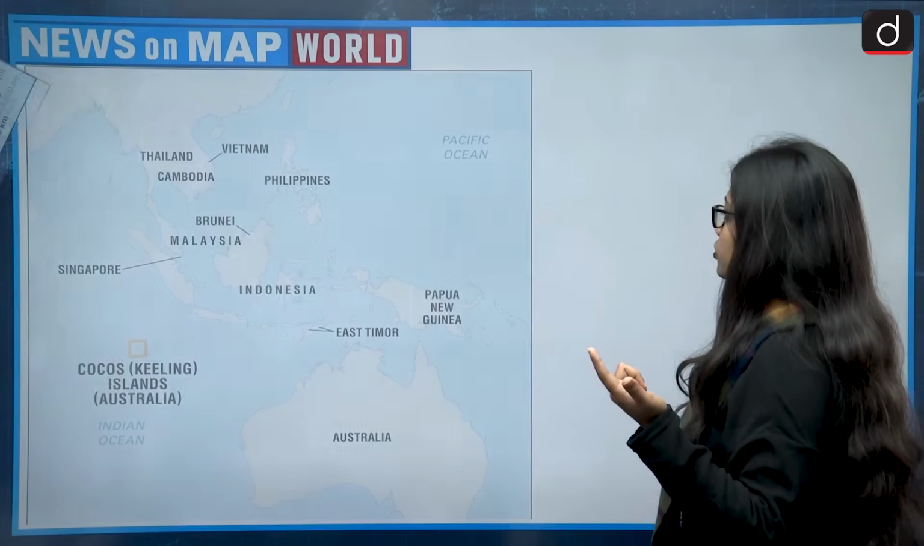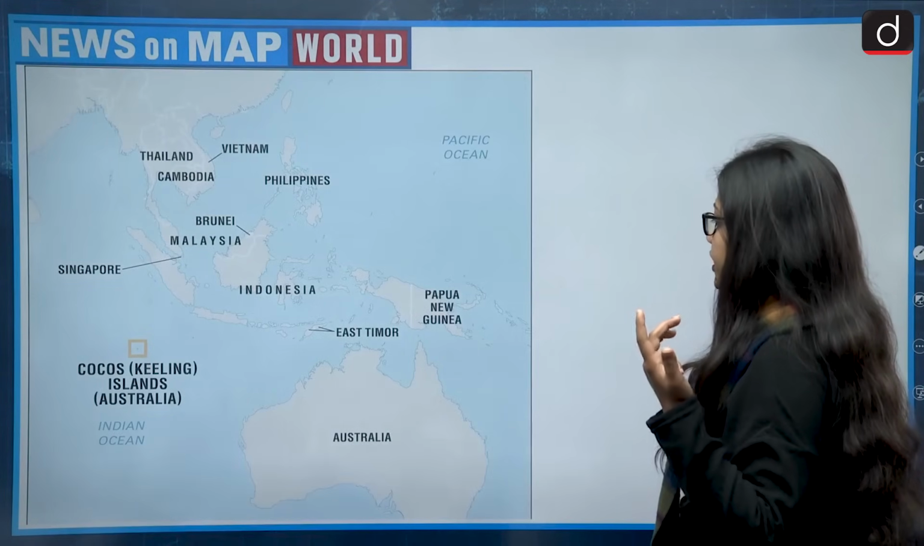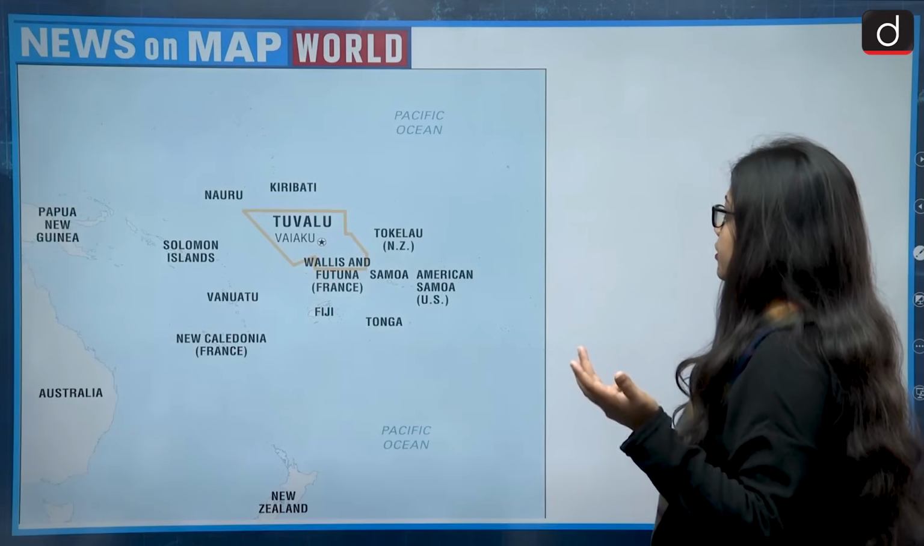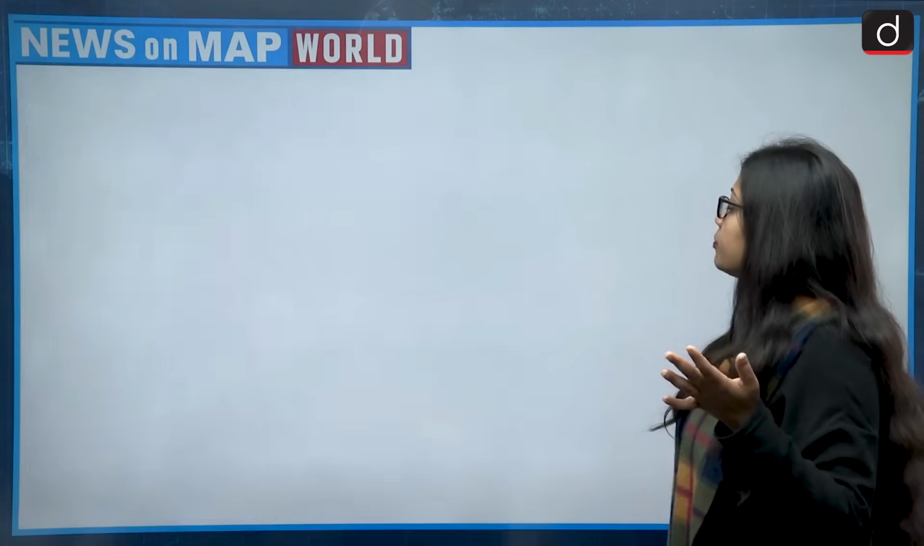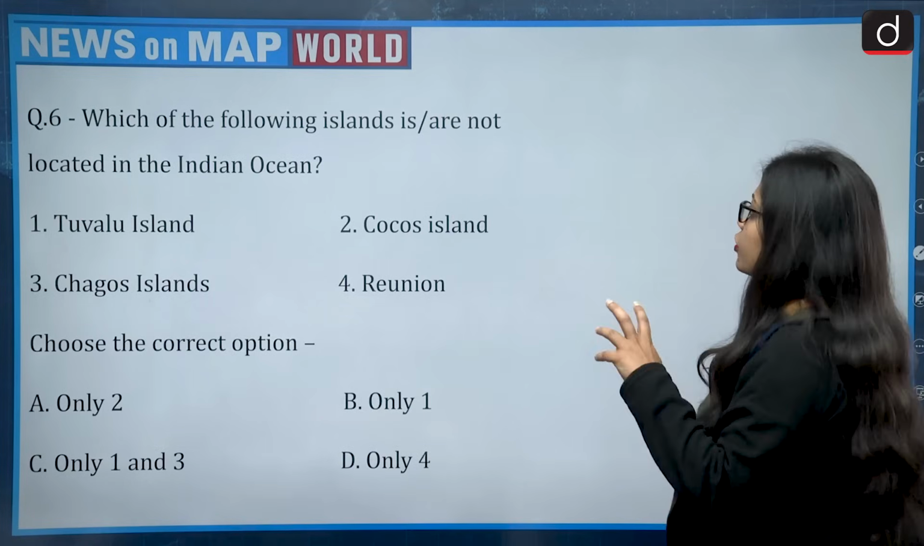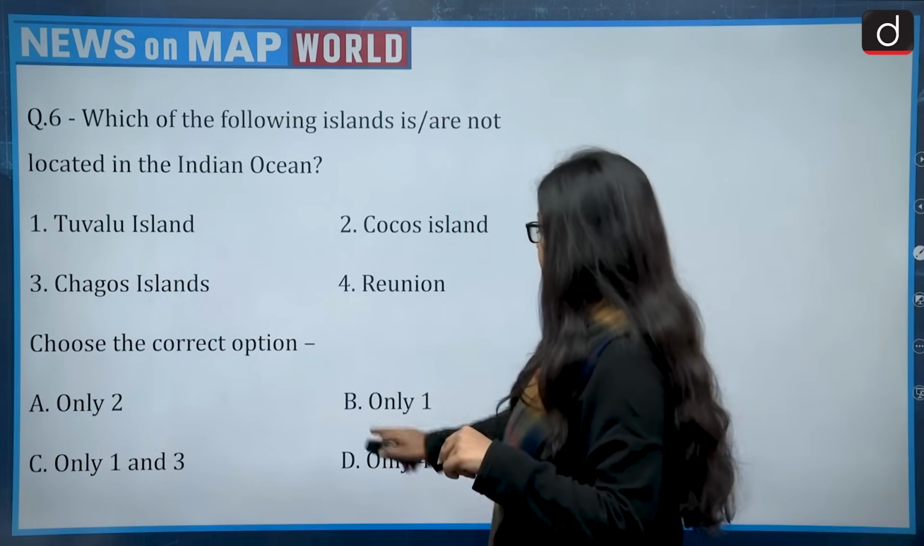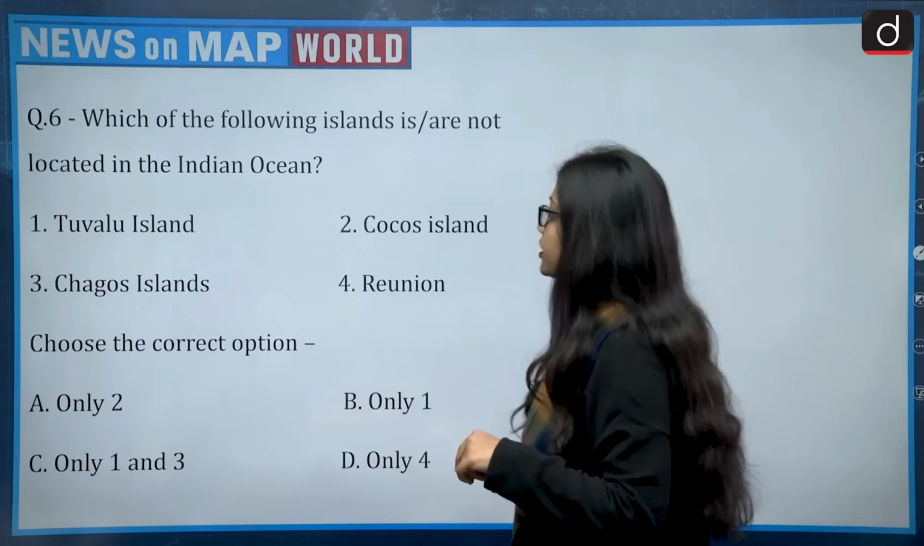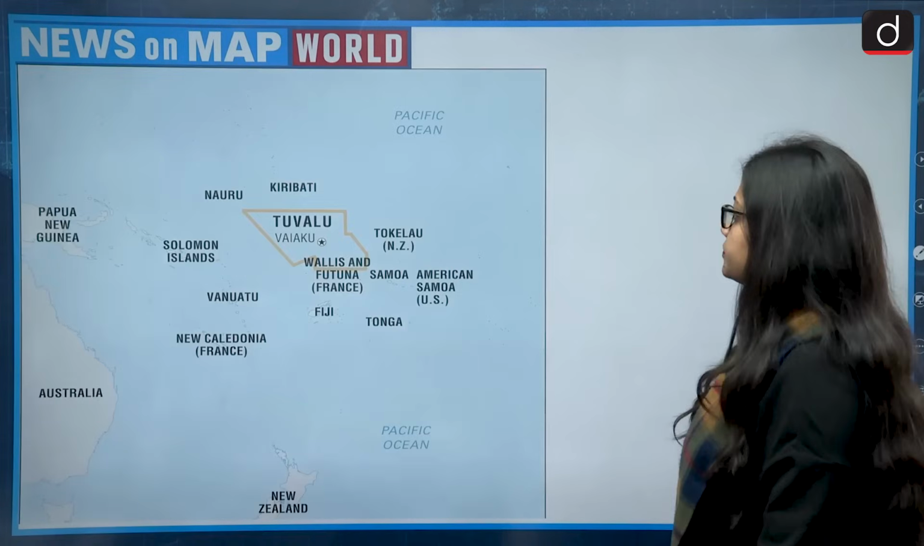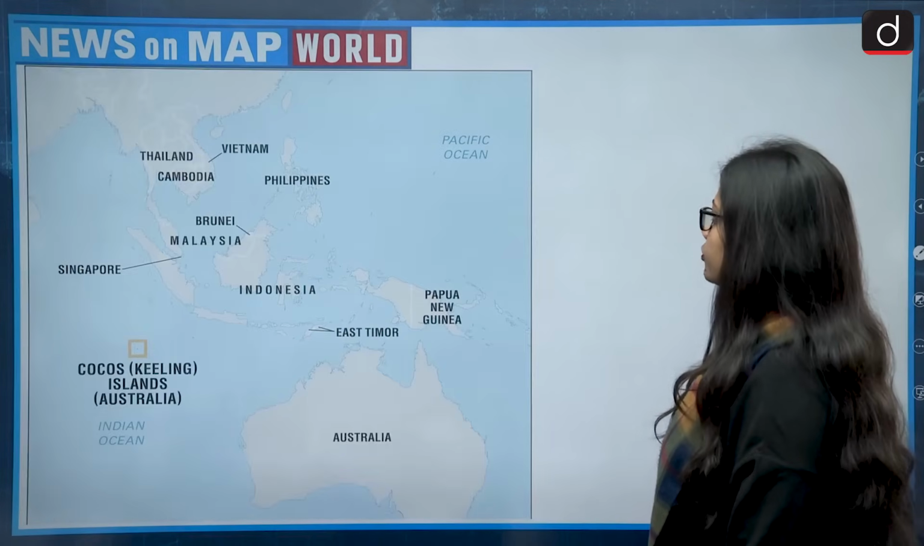Chagos Archipelago belongs to the Indian Ocean. Then we have Cocos Island, which belongs to the Indian Ocean, but Tuvalu Island belongs to the Pacific Ocean. So which of the following islands do not belong to the Indian Ocean? It is only one. So the correct answer is option B, that is only one, that is Tuvalu Island. Now moving on to the next question.